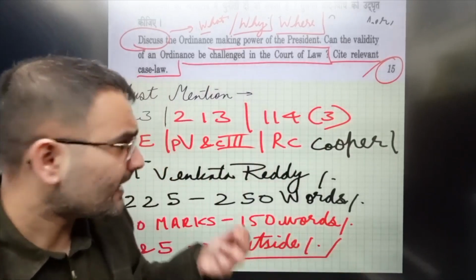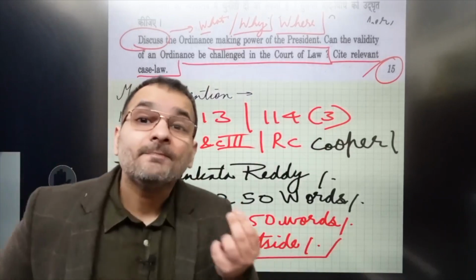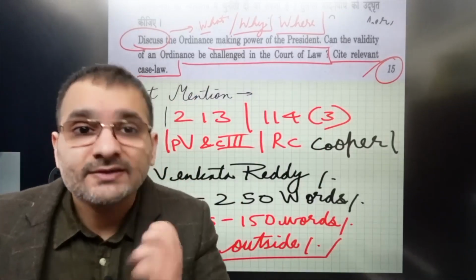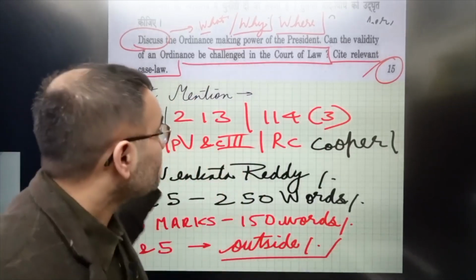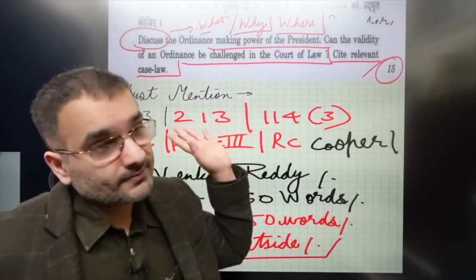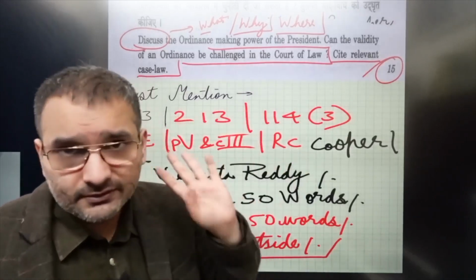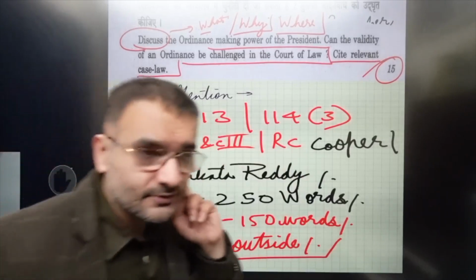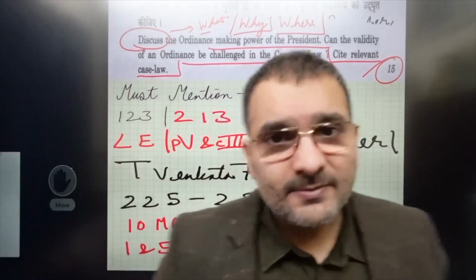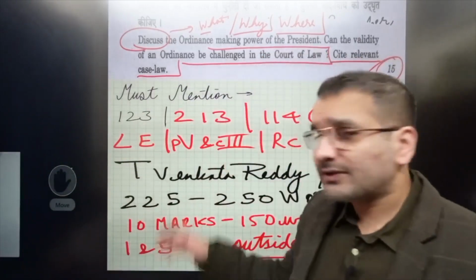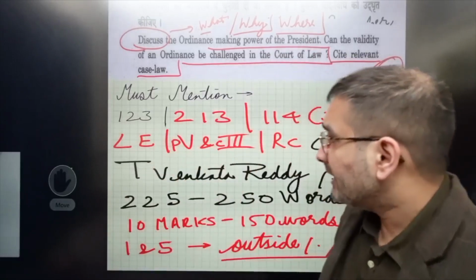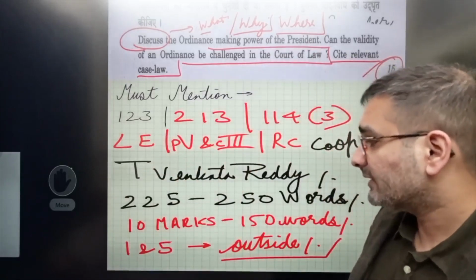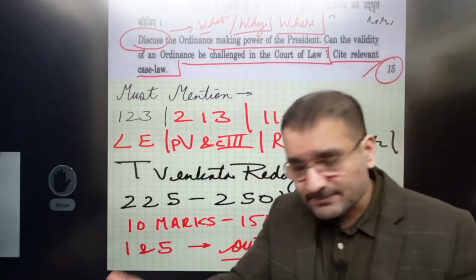Start off your answer by elucidating that it's a legislative power of the central executive given under Part 5 Chapter 3 of basic Article 123 of the Indian Constitution. And then you will go to Article 213 and write Article 213 there alongside. And then you will start off basically why this power has been given.